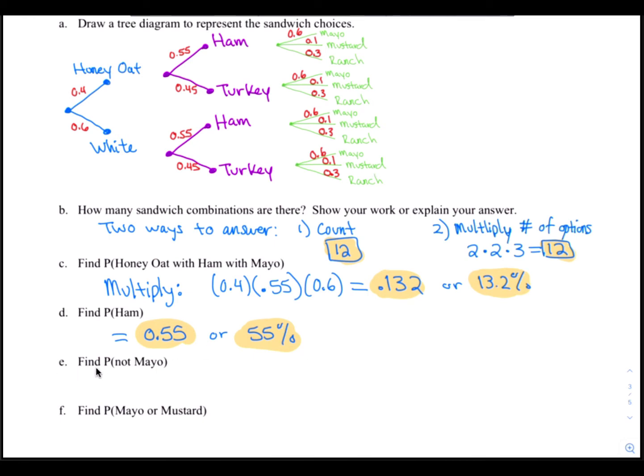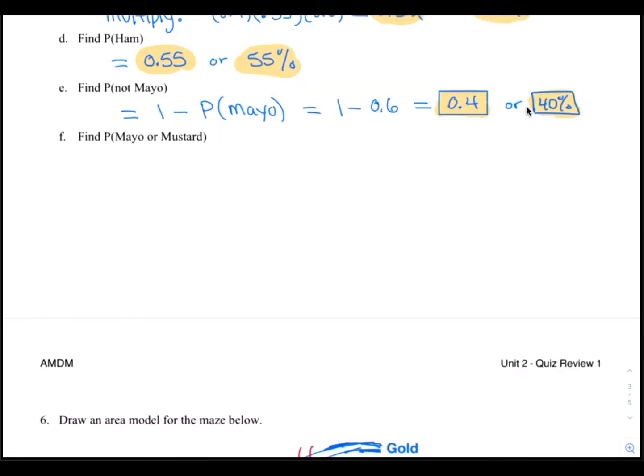All right, letter E says find the probability of not choosing mayo. Well, the probability of not choosing mayo is 1 take away the probability of choosing mayo. Well, that's equal to 1 minus the probability of choosing mayo, up here it was 0.6. So that's 1 minus 0.6, and that is equal to 0.4. So that's your answer. And I should mention that you could also change the 0.4 to a percent, so it'd be either 0.4 or 40%.